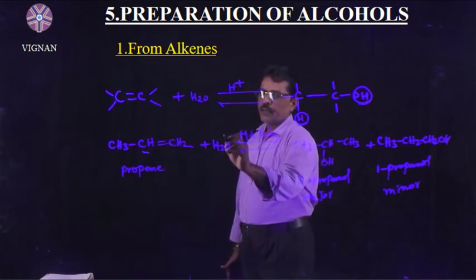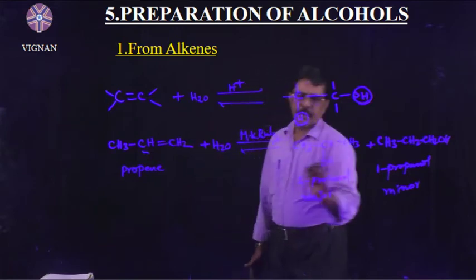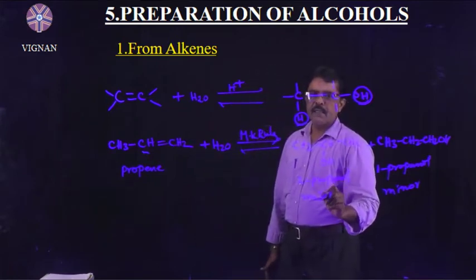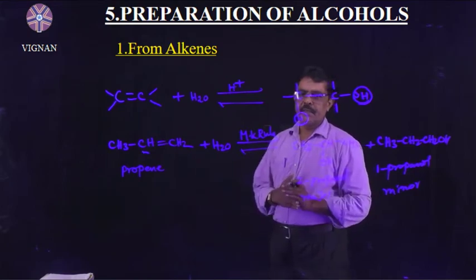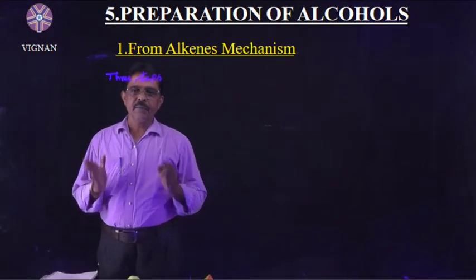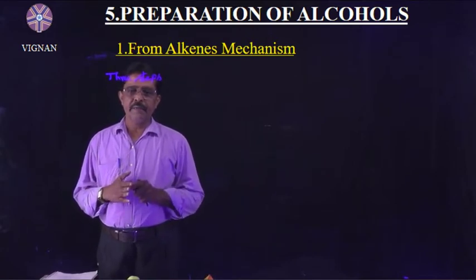Therefore, the OH minus group goes to the second carbon and forms 2-propanol as the major product. This is the first method of preparation. From alkenes, alcohols are prepared.